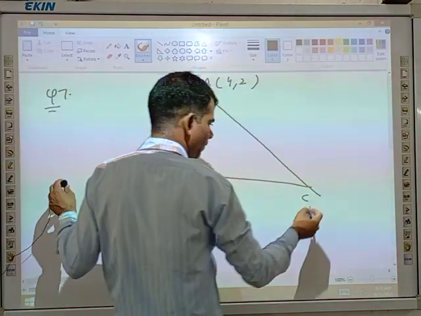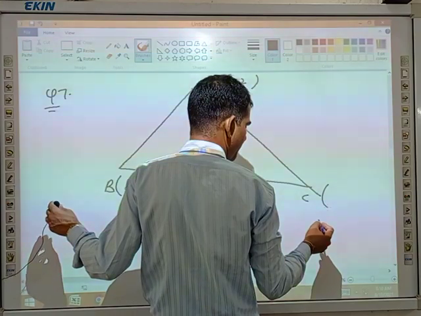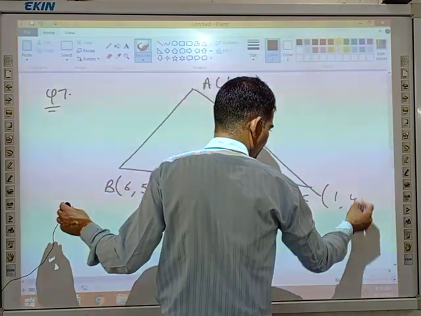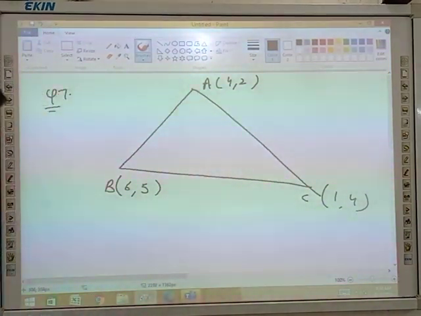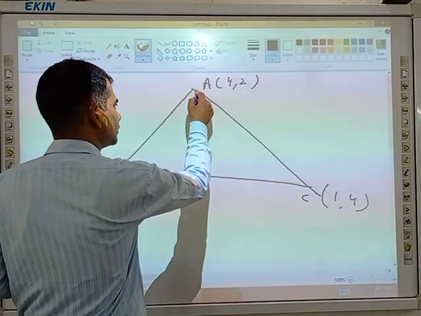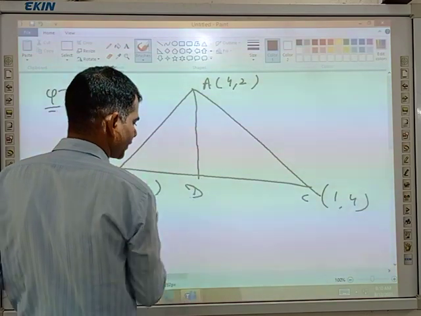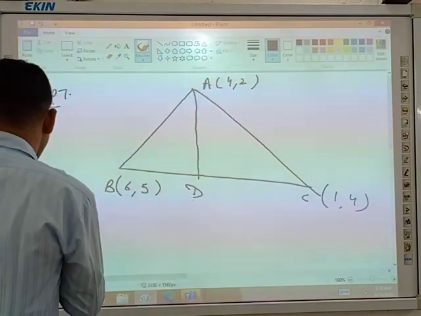Coordinate of C is 1, 4. Now your first part is: the median from A meets BC at D. Find the coordinate of point D.